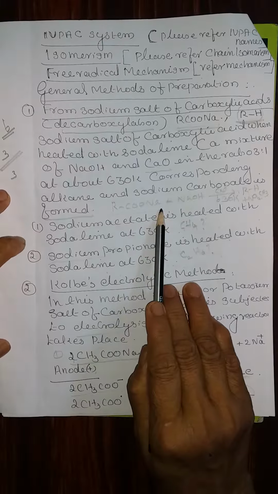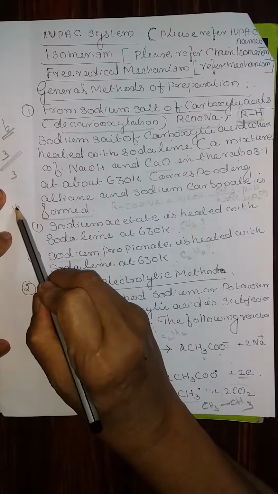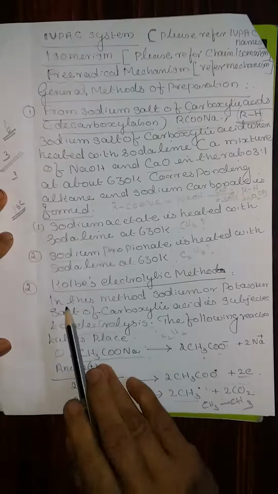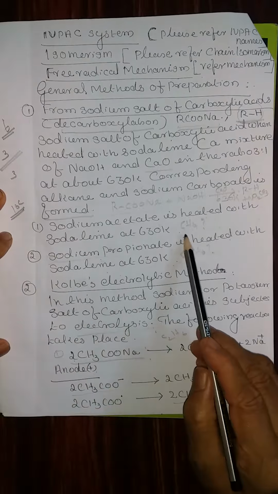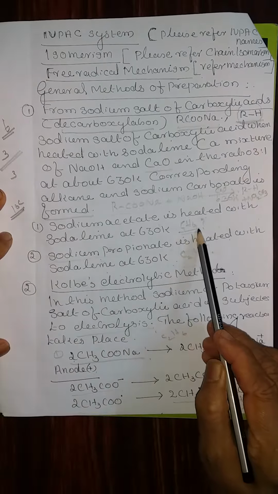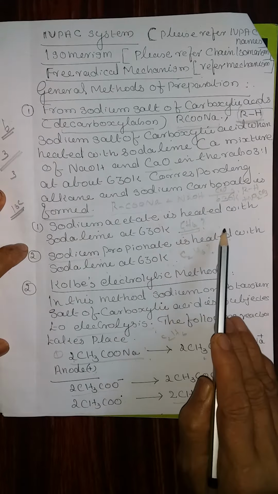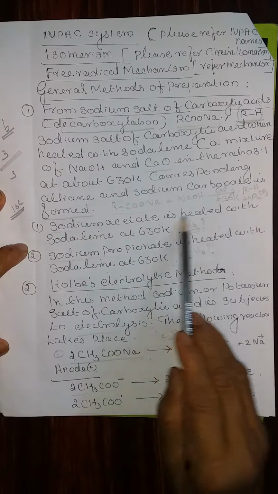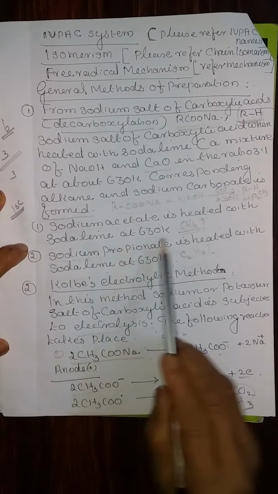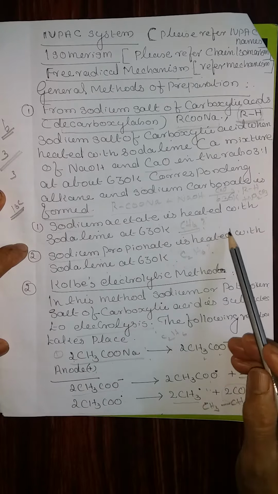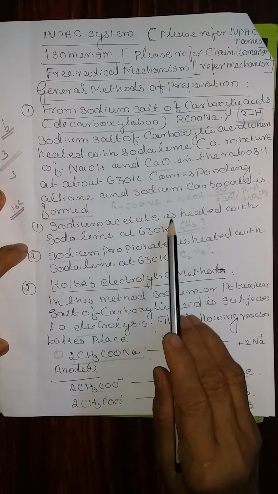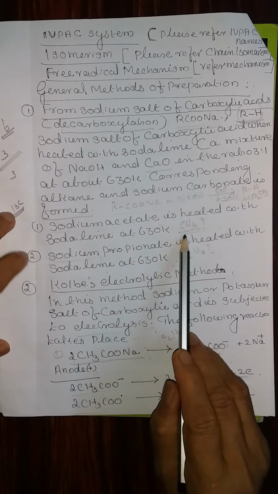Using this principle, for the ISC examination, an application level question can be asked: how will you prepare methane using a sodium salt of carboxylic acid? Or when sodium acetate is heated with soda lime, what are the products obtained? The same answer for two different types of questions.